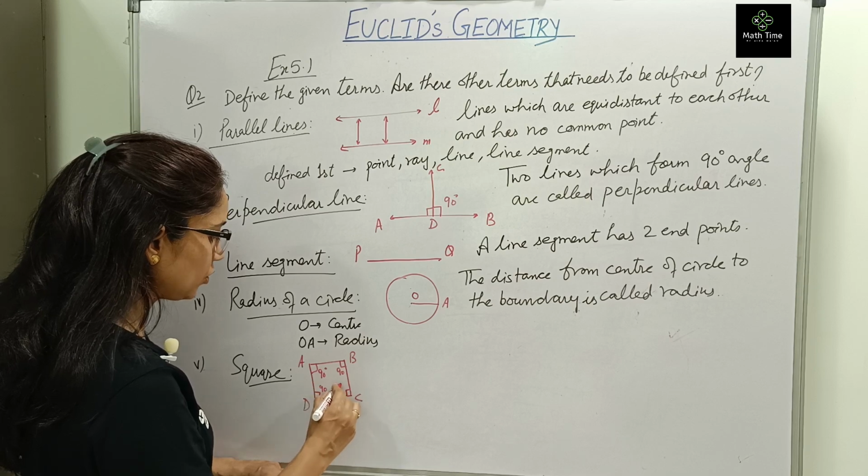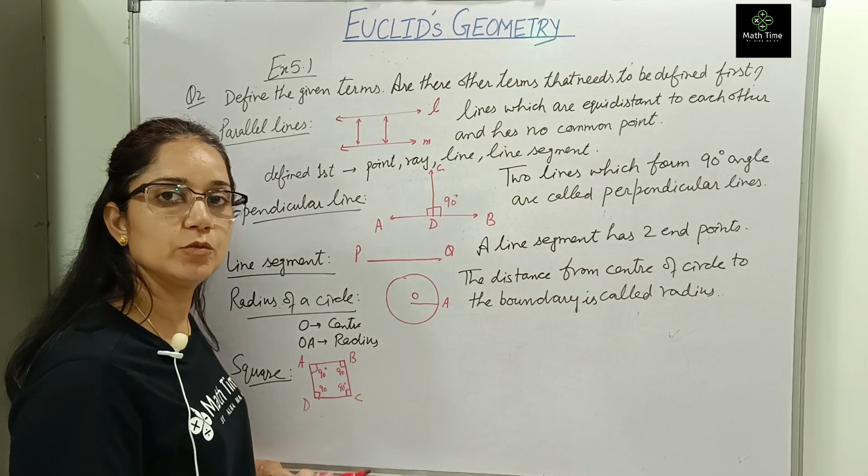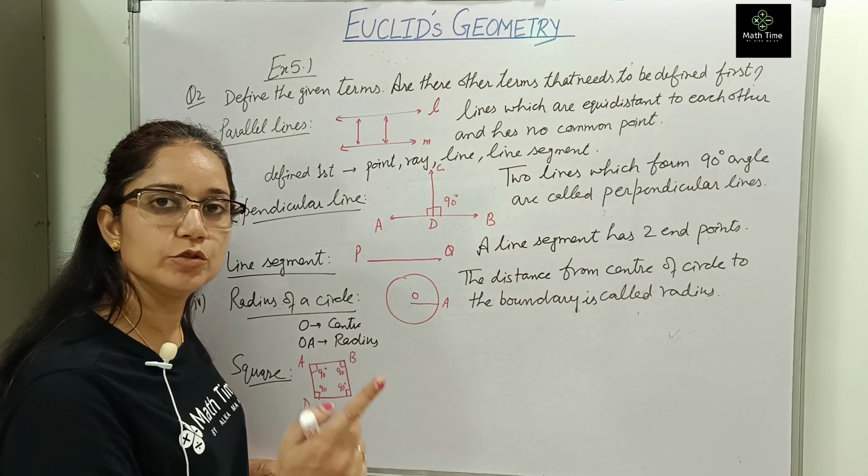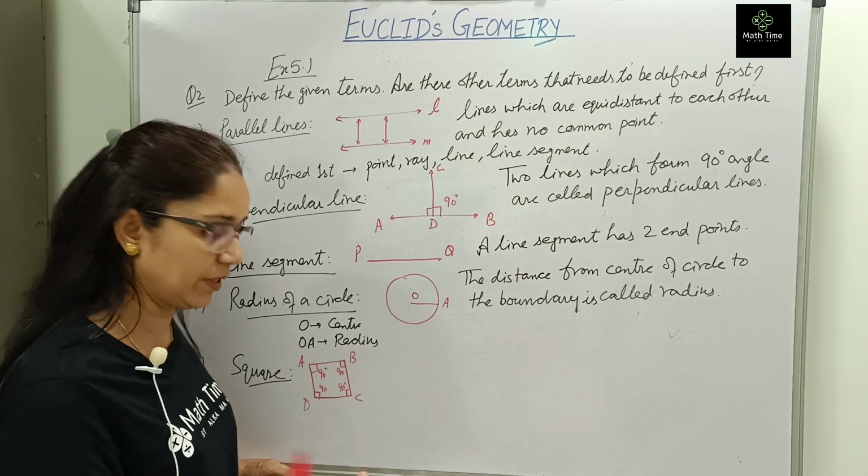So before knowing the square, what all information needs to be known? You should know the point, you should know the edge, you should know the line segment. Right?